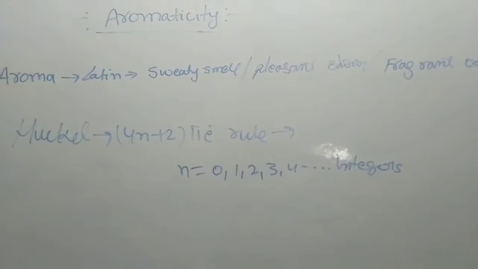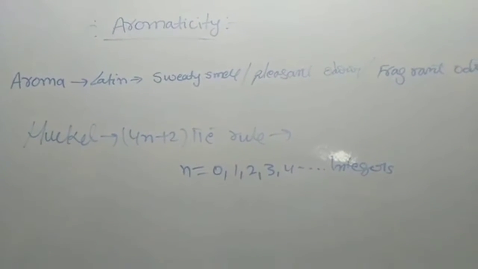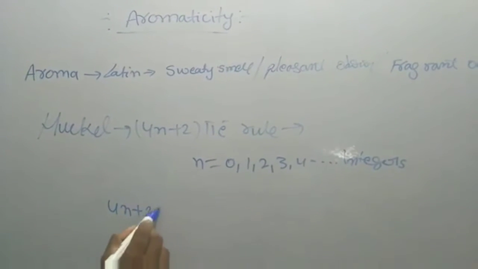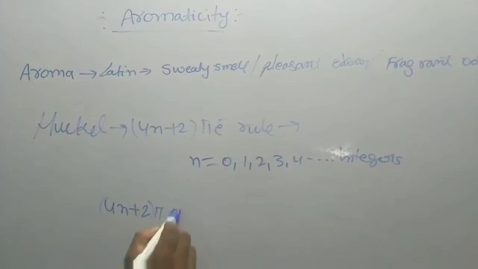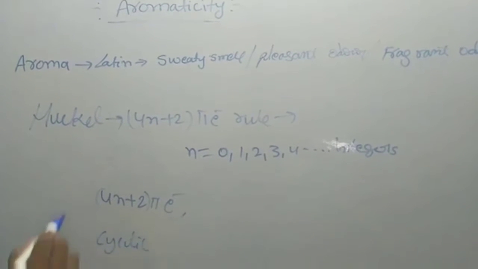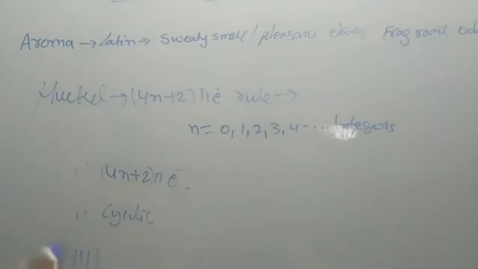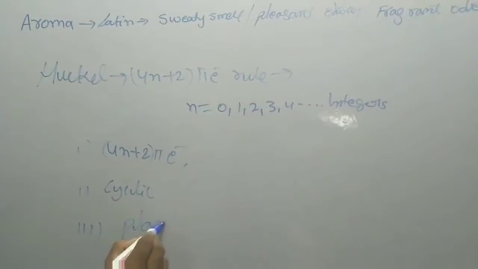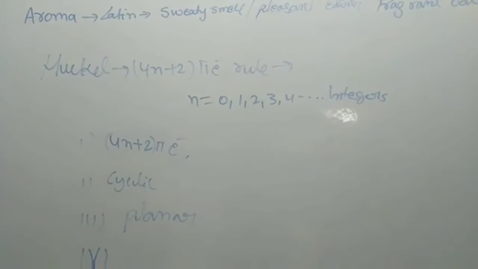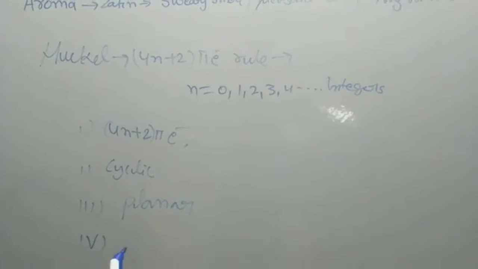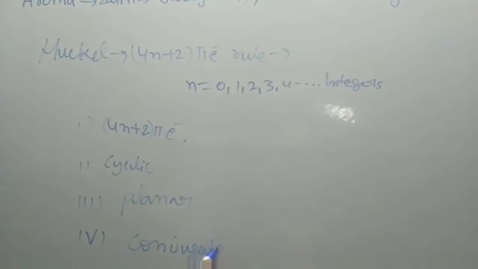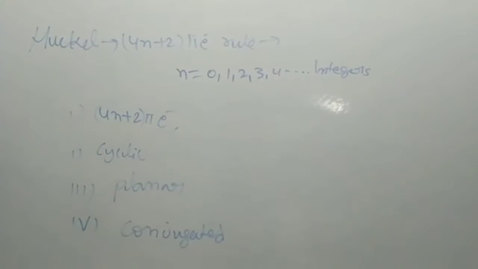The substance which possesses 4n plus 2 pi electrons, and it is cyclic, and third, it is planar, and it contains conjugated double bonds or alternate double bonds. Then only we say the particular substance is aromatic.